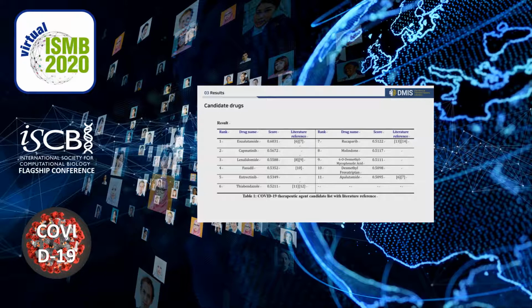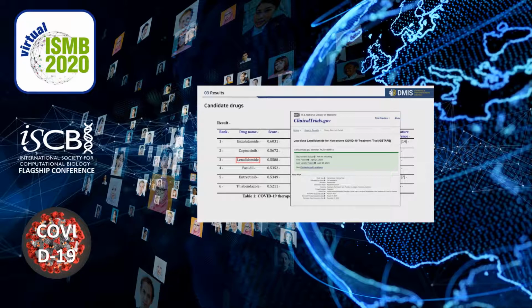This is the top 11 candidate drug list of our framework. Among them, 6 drugs are reported to have an association with COVID-19. Lenalidomide, ranked at 3rd place, recently entered into a clinical trial phase.